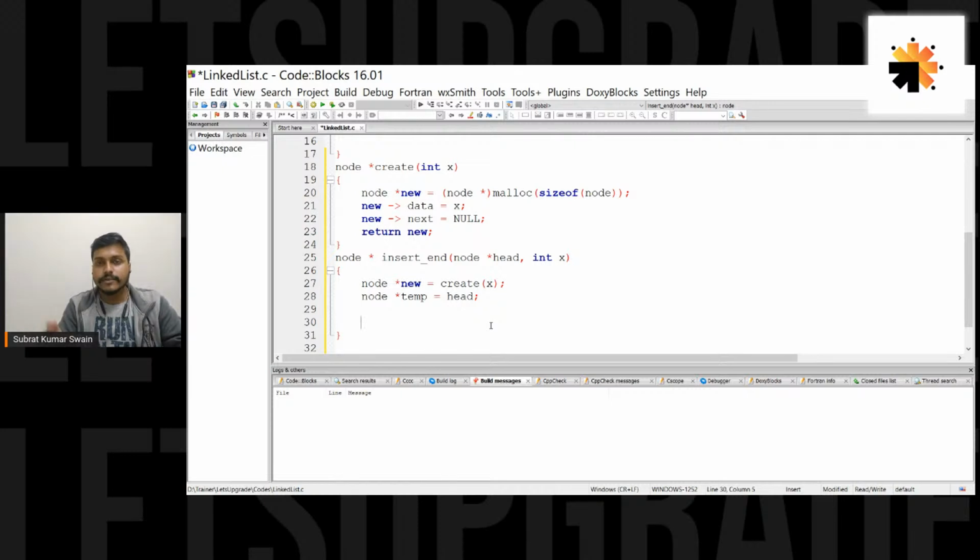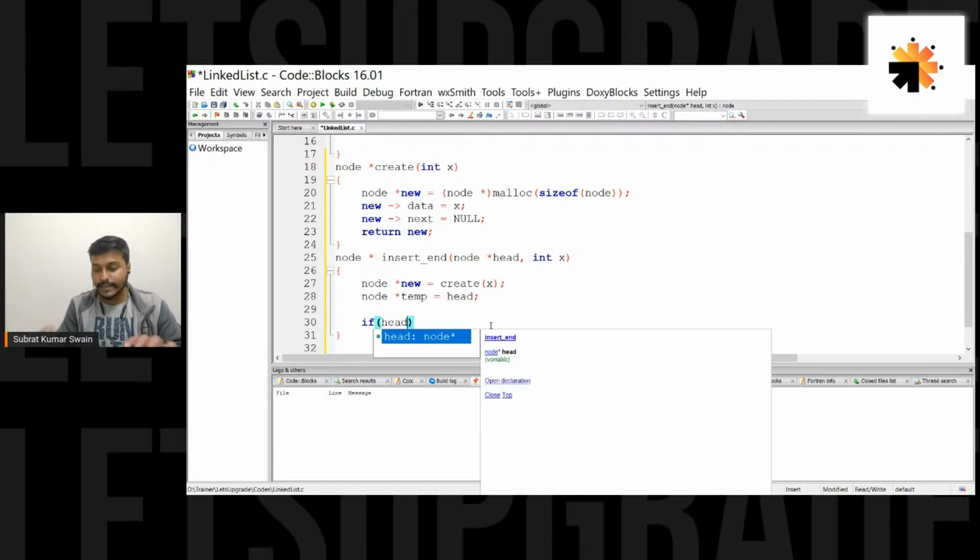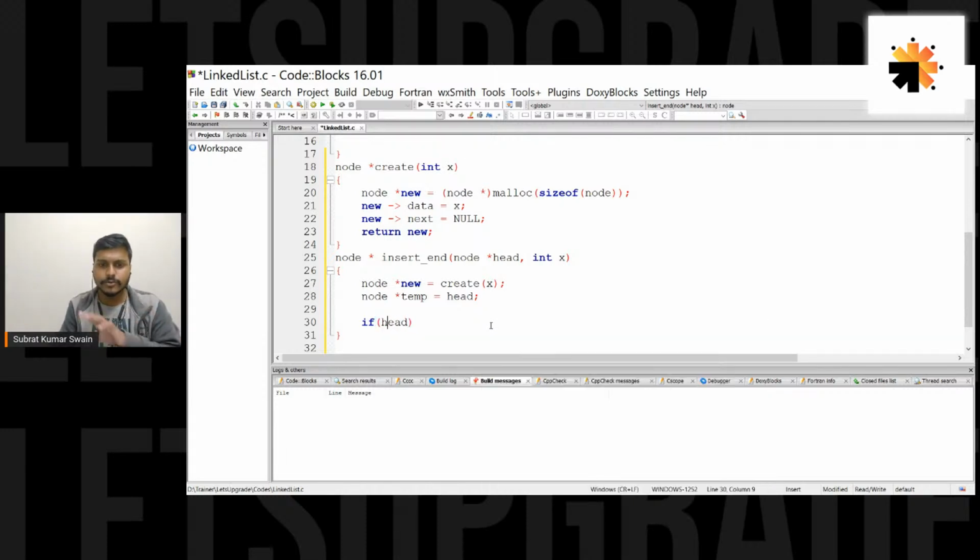As I said, we would first check whether the linked list is empty, because that's what we need to check first, before going on to the logic of moving temp to the last node. So how do we check? We just have to write if. There are two ways basically. You can write if head is equal to null. This is one way. Or you can just write if not of head.